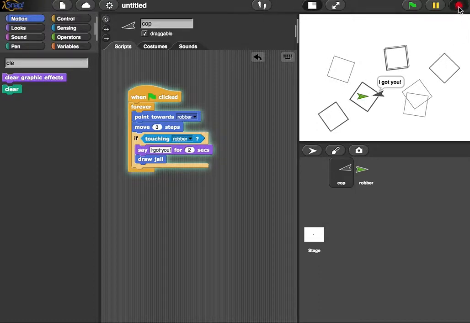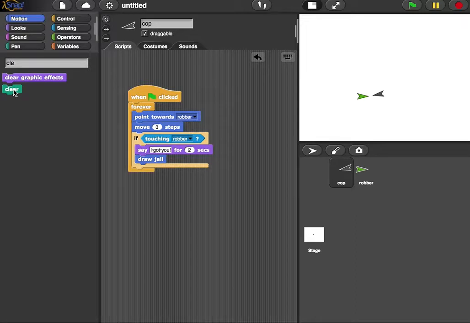And the robber stops. So this is a good time to think about what exactly, I'm going to clear the stage, what exactly do we want our game to do in this situation? This is where you might look back at your planning sheet and think about your game overall. Think about, what do I want to have happen when the cop catches the robber, or when they meet each other?